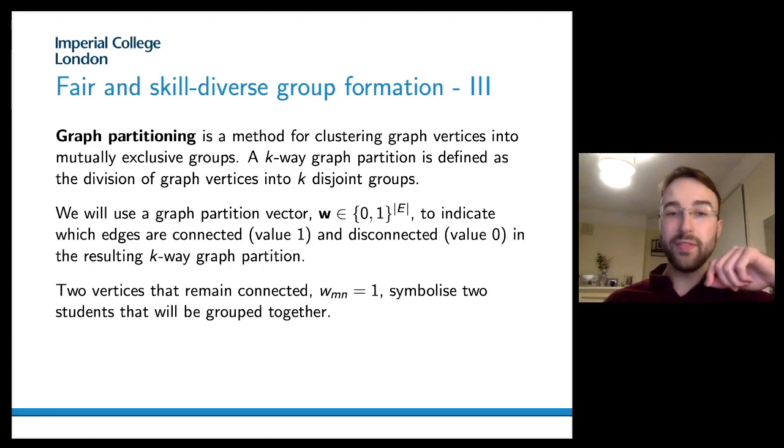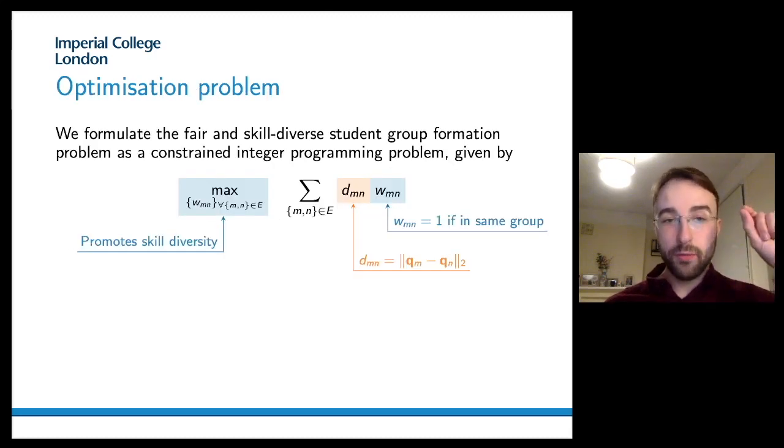So what we find is as follows. We frame this problem as the following optimization objective. What we do here is formulate the problem as an integer programming problem. What we do is seek to find the values of W, the elements of our graph partition vector, which maximize the following objective here.